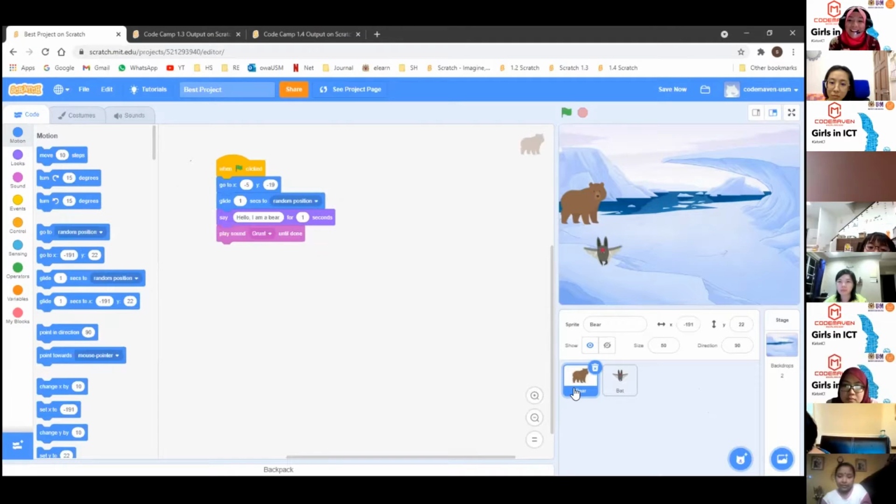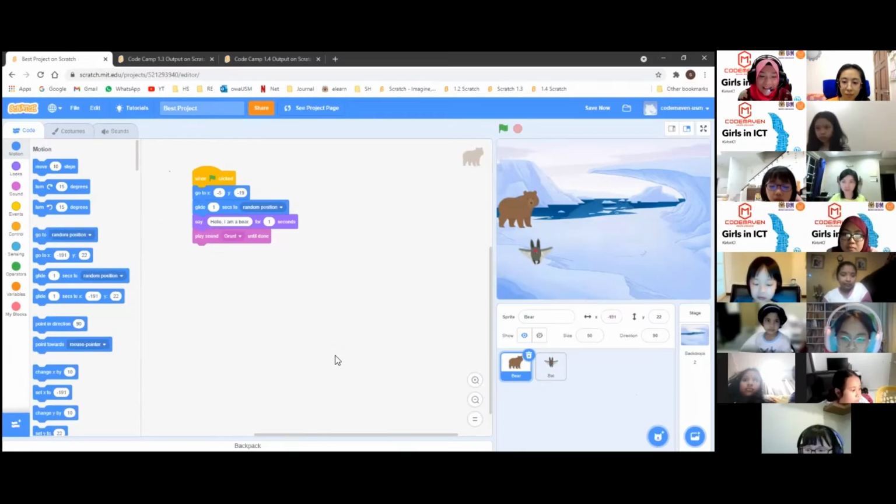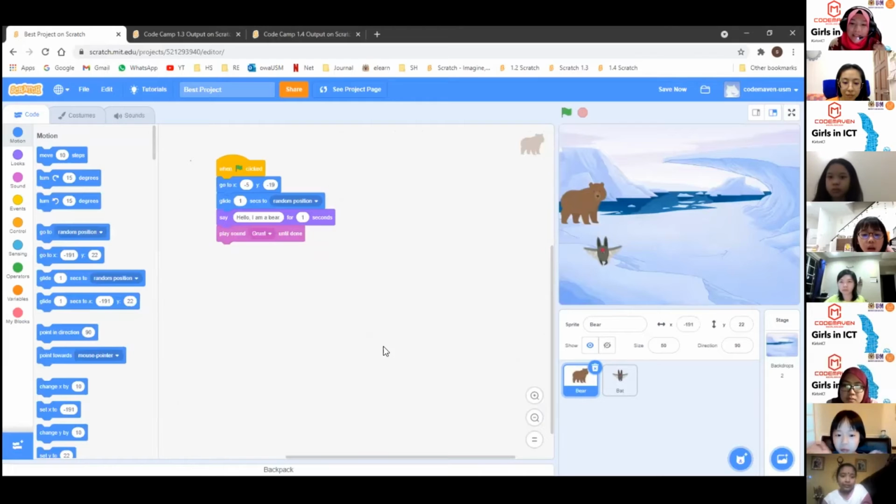All right, let's start. First, we will start with the first sprite, which is the bear. We are going to make this bear move forever, following the mouse. Please don't forget to click the bear first.